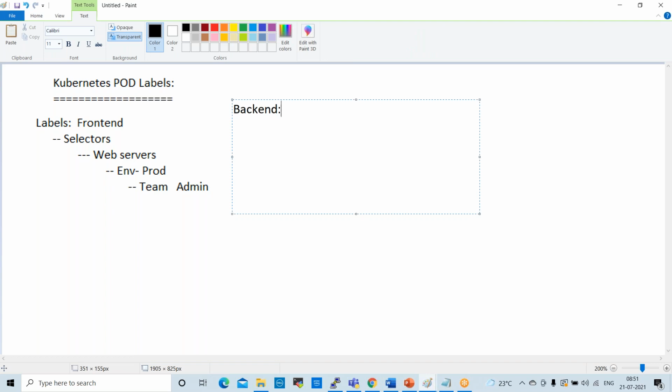For back-end, what we will do here: environment production, and team dev team, also application, some application, Nginx, and the application version also we can give, app version, something like 1.2.4.